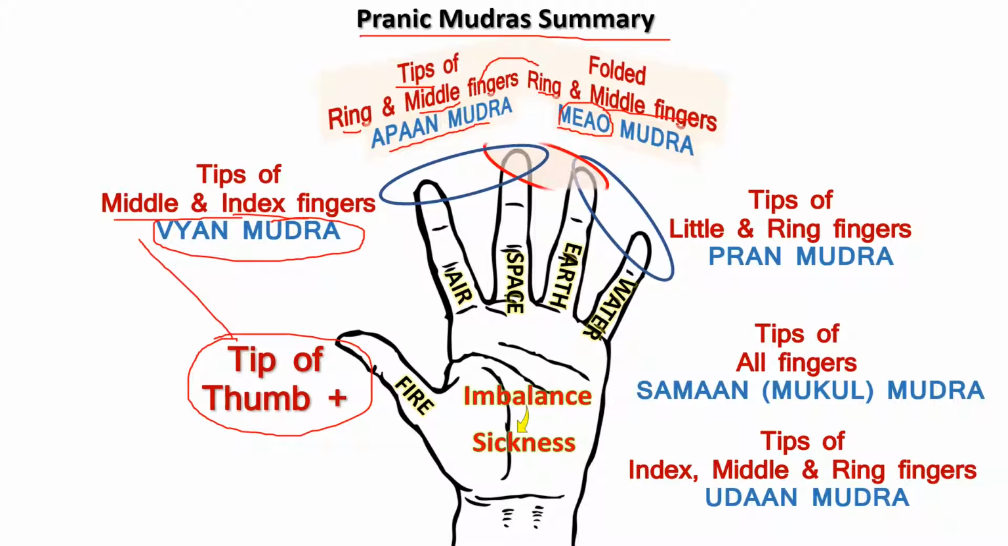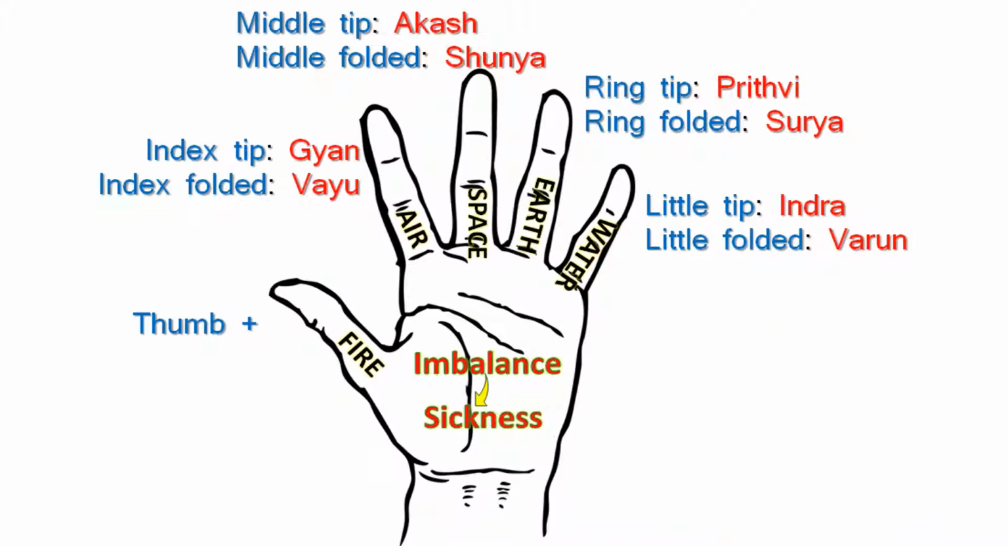Next, if you join the tip of the thumb with the tips of the little finger and the ring finger, that is this little finger and the ring finger, you get a mudra called Pran Mudra. If you join the tips of all the 5 fingers, you get Saman Mudra, which is also called Mukul Mudra. If you join the tips of the index finger, middle finger and ring finger along with the thumb tip, then you get a mudra called Udan Mudra.